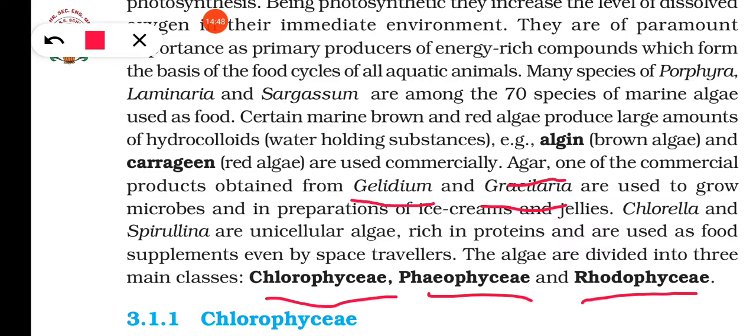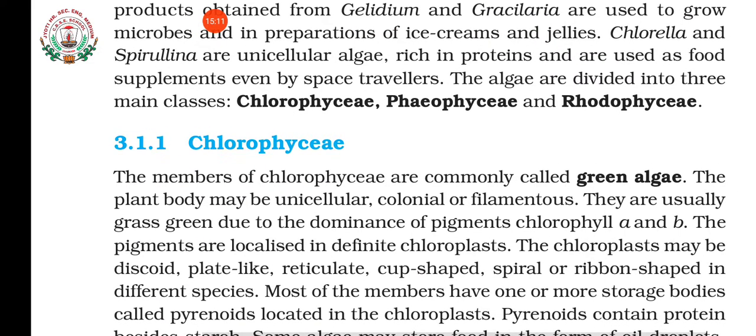The three main classes are Chlorophyceae, Phaeophyceae, and Rhodophyceae. Phyceae is common. If it is very difficult, once you write it in your copy, you will understand these terms. It is a little bit difficult, so you can write and practice once. Then we'll study in detail about the various groups.